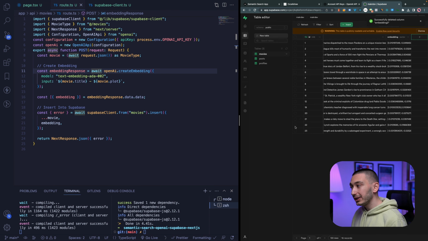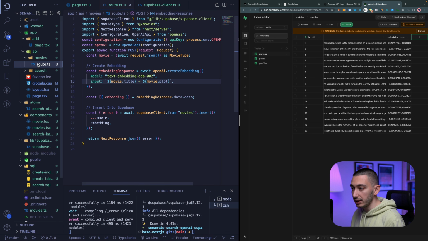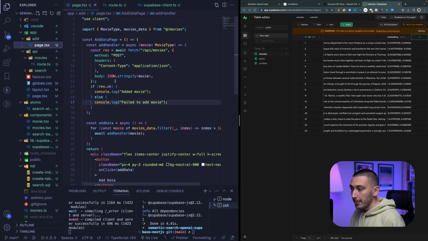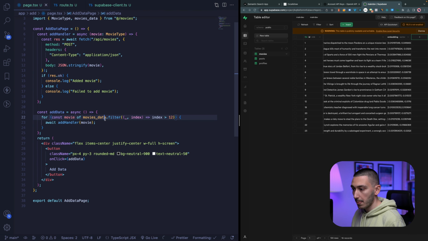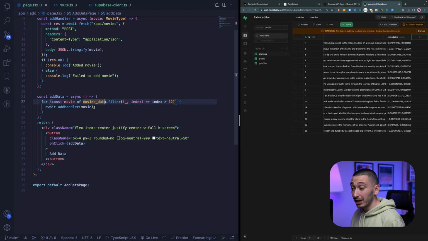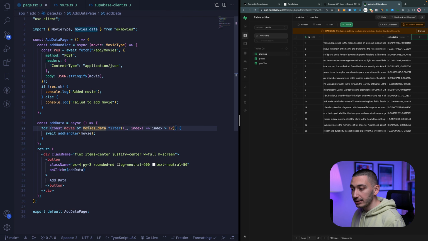Now we can fill our database with the data that we have, the movies data, right? We can use this route handler in our application like this. We can create a function which has a loop, and it calls this endpoint for each movie.